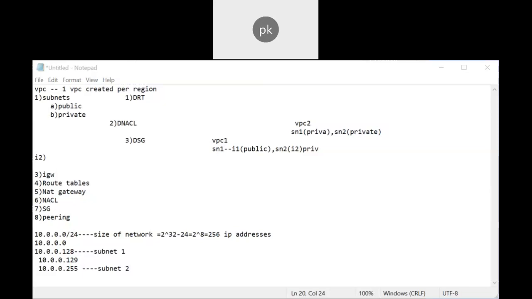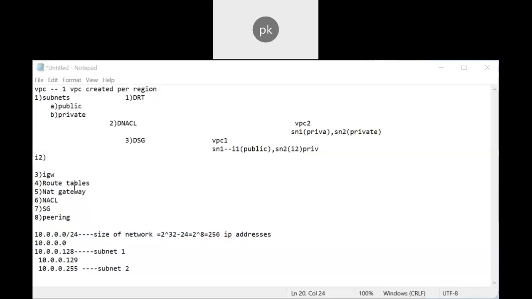In general, the first four and the last one are not usable. That is mainly for broadcasting and network purposes. You need to broadcast, right? You will have some broadcast or multicast network, and those IP addresses are reserved for those.